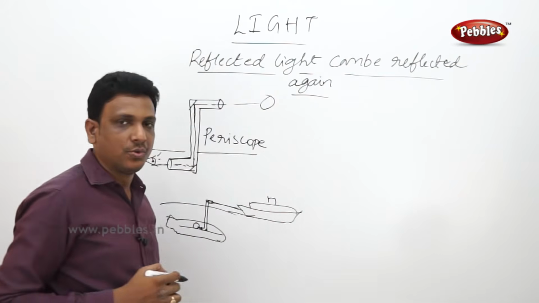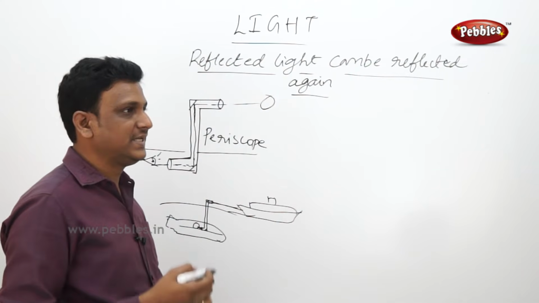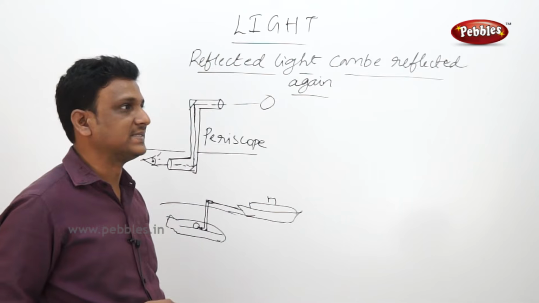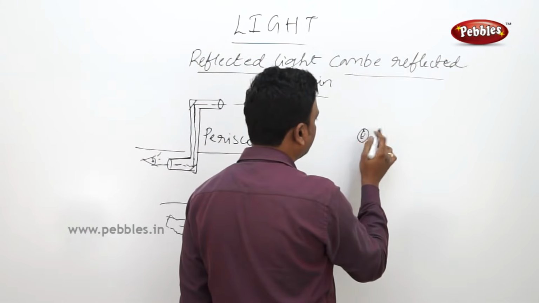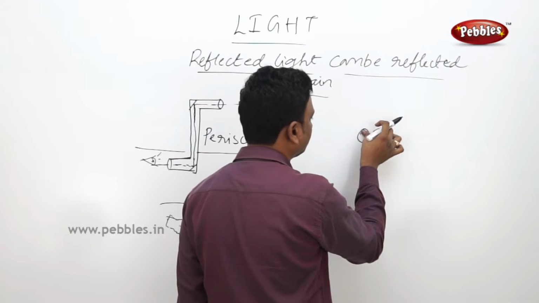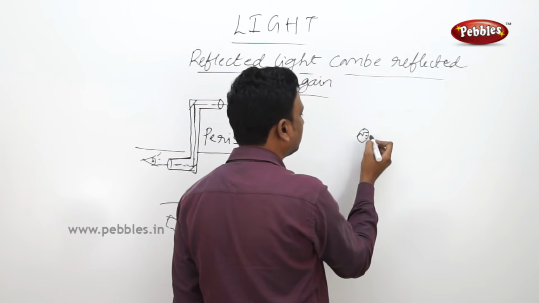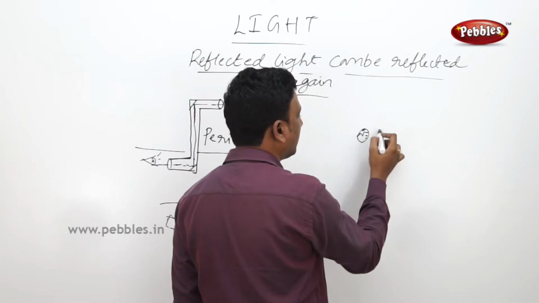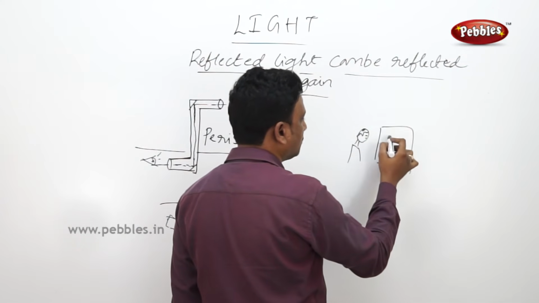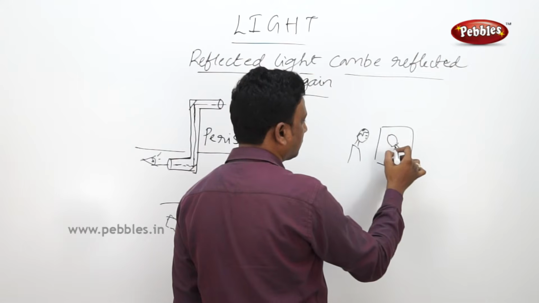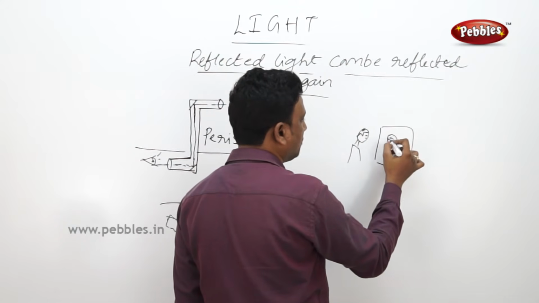In the same way, when you go for a haircut, after cutting your hair, the hairdresser lets you see your face in the mirror, the front part. If you are here, you have a hairstyle and you see your hairstyle in the mirror in front of you. You can see your reflection, so the front side you can see.